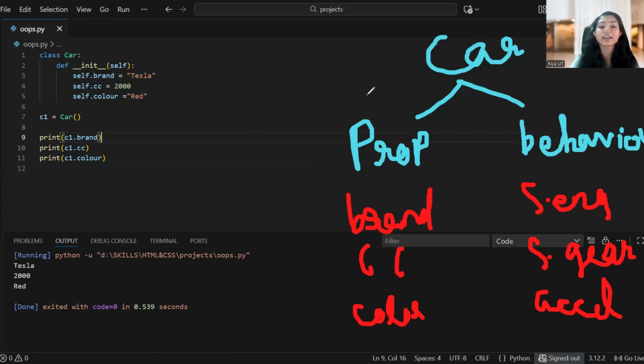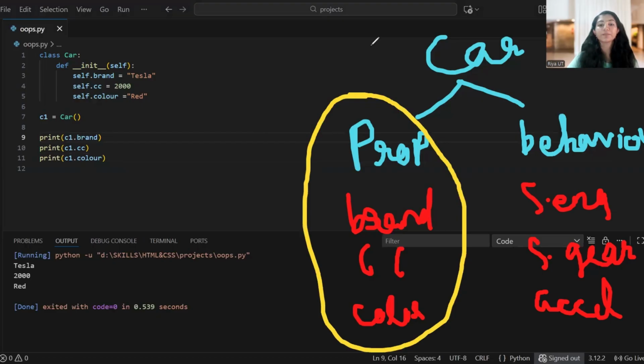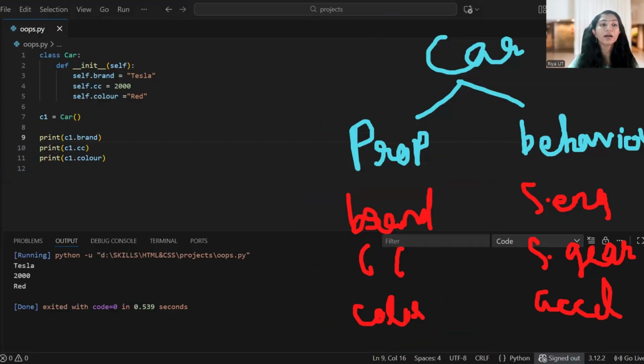We got the variables, right? We wrote all the variables for properties. Now we want to write the behavior as well, right? So object-oriented programming means we are organizing code by including classes and objects. You are organizing your code inside the class, and by creating objects we are writing the code. That's what we call object-oriented programming. Now we have to write the behaviors.